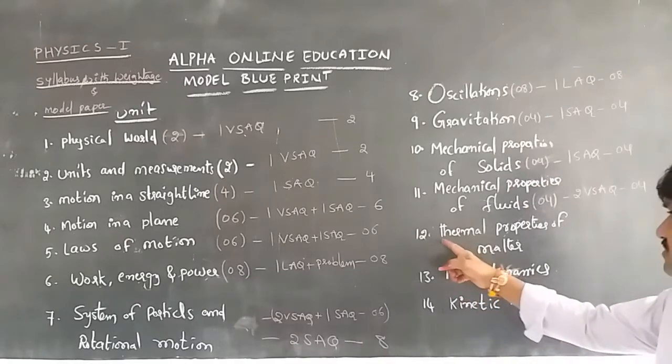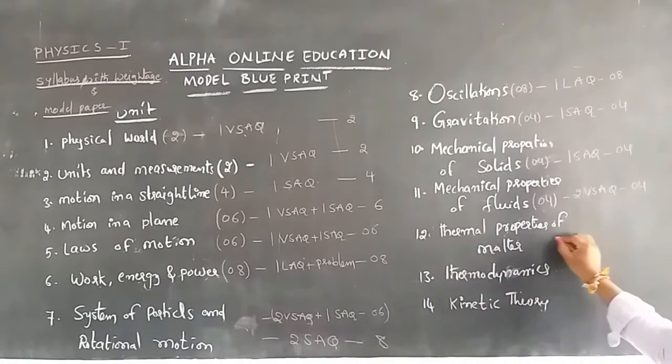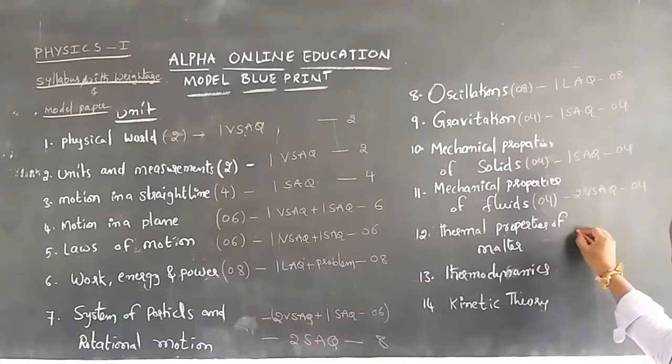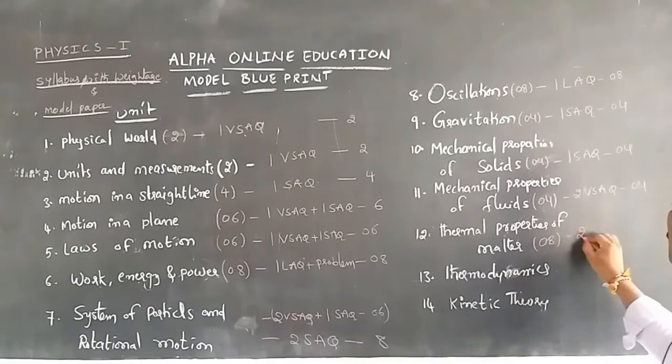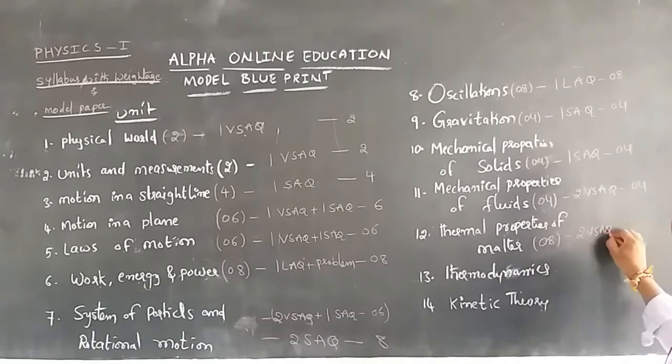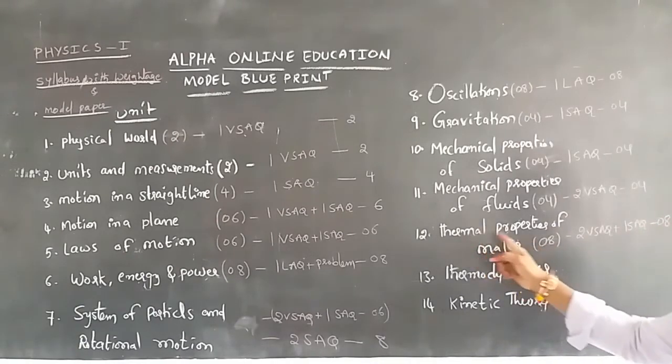In thermal properties of matter, the total weightage is 8 marks. Here it means 2 very short answer questions plus one short answer question. Total 8 marks of weightage from the thermal properties of matter.